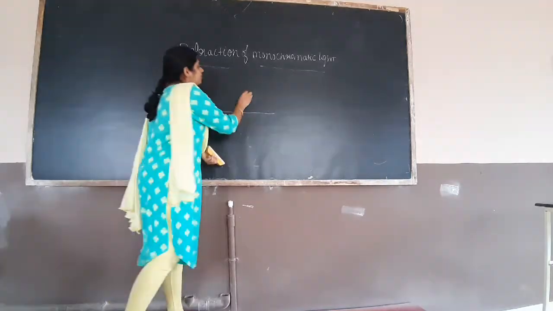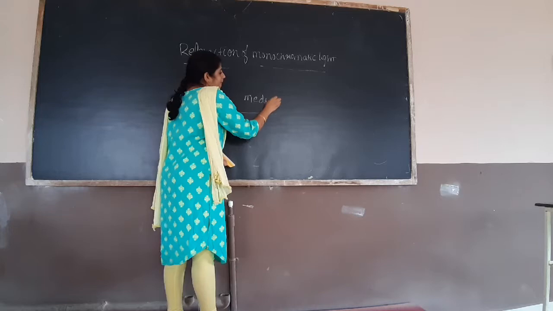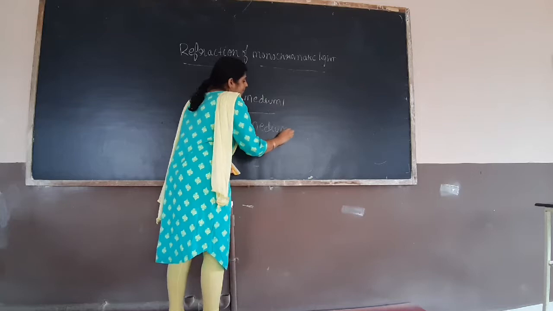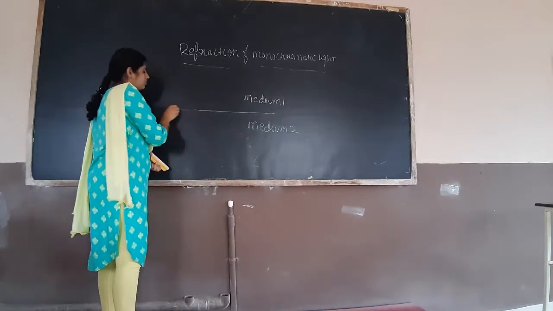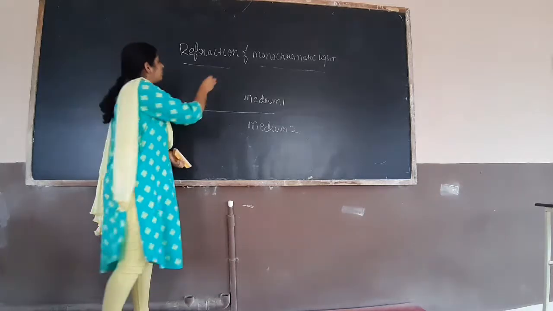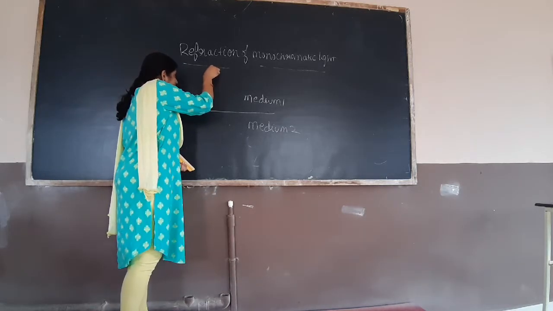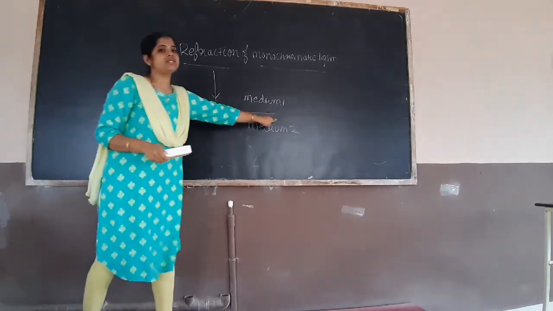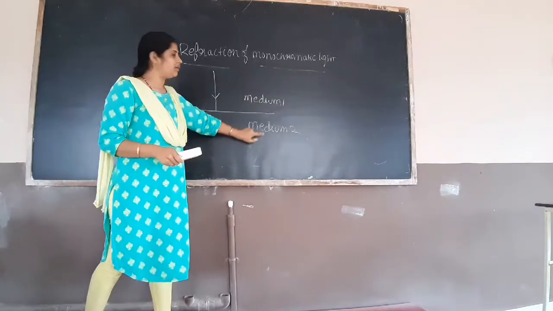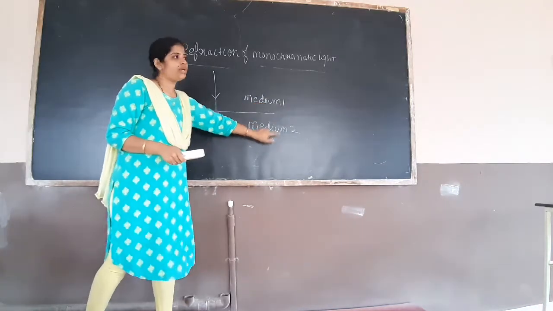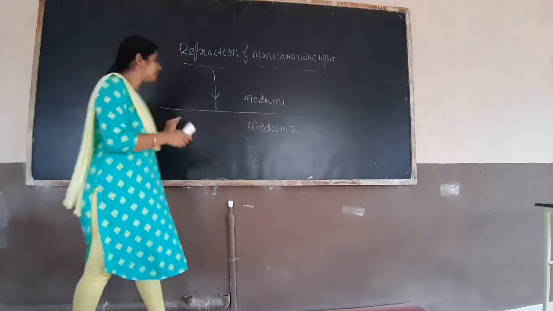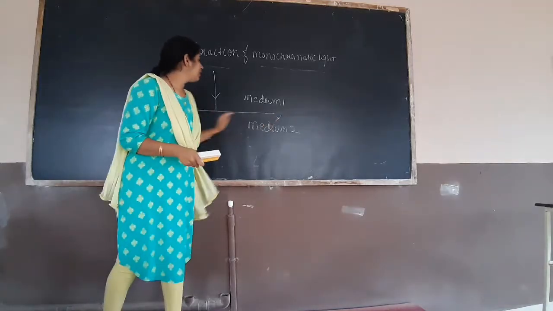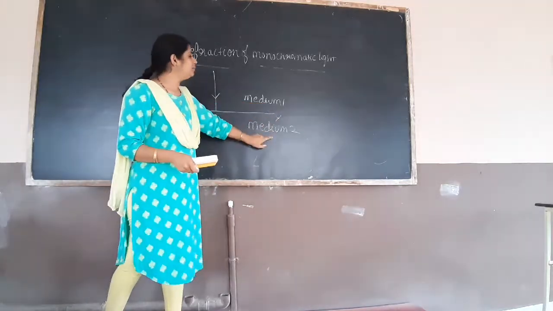For this we have to consider two mediums, that is medium 1 and medium 2. Suppose assume a light ray enters normal to the surface. This is an interface between the two mediums. This is medium 1, this is medium 2. The interface between these two is this line. We will represent that as X, Y. X, Y is the interface between medium 1 and medium 2.